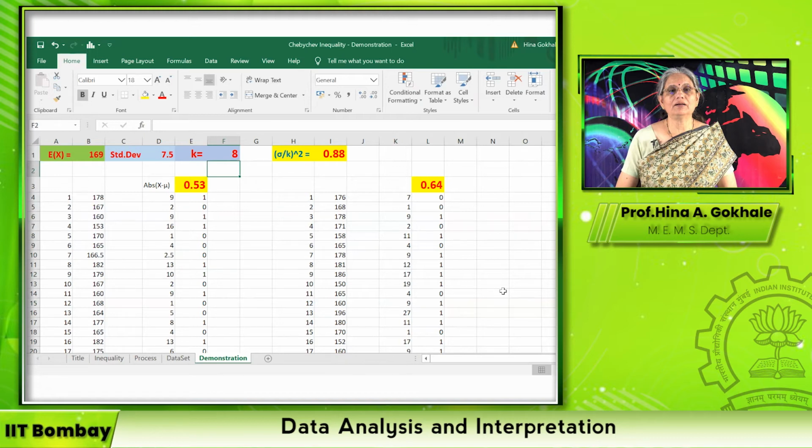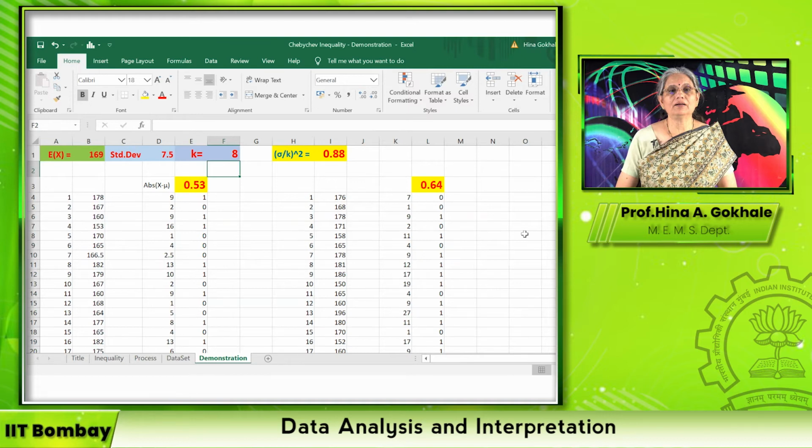What are the takeaways from this demonstration? Number one, we can actually see from the data on height collected. You can try with the data on weight, no problem. Same way you can try it. So from the data collected, this is totally random data collected from the population, and we have demonstrated how the Chebyshev inequality works.